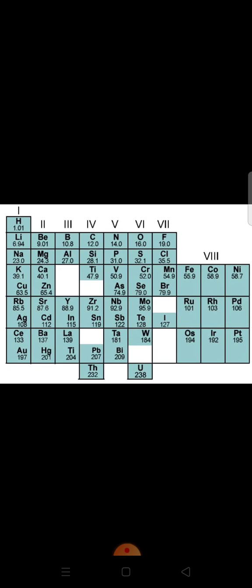Right? Further, while developing the periodic table, Mendeleev kept 2 things in mind: increasing atomic masses and grouping of similar elements together. So this was the first biggest achievement of Mendeleev's periodic table.